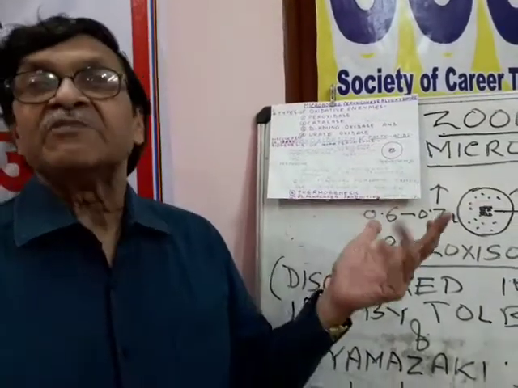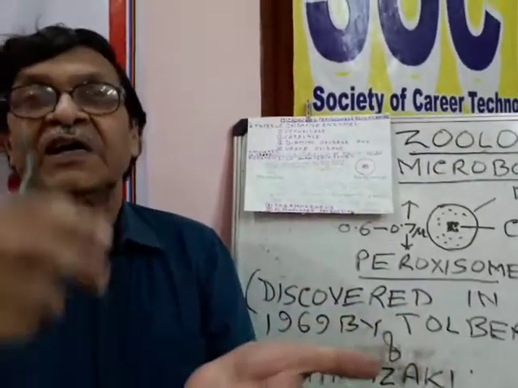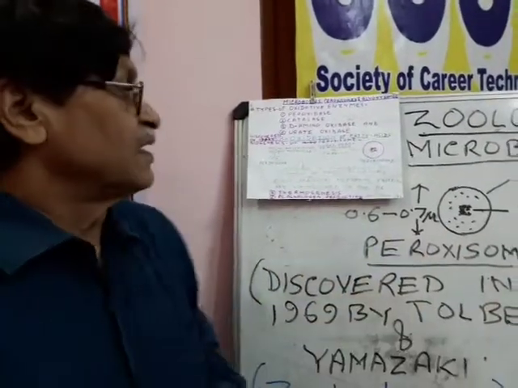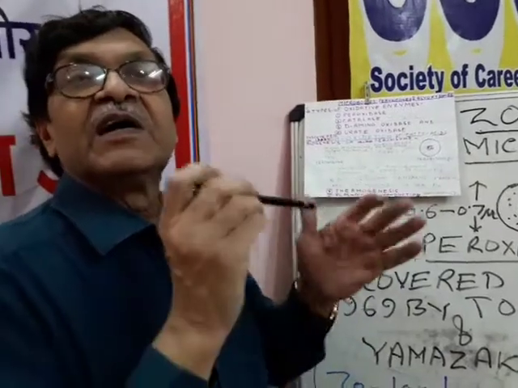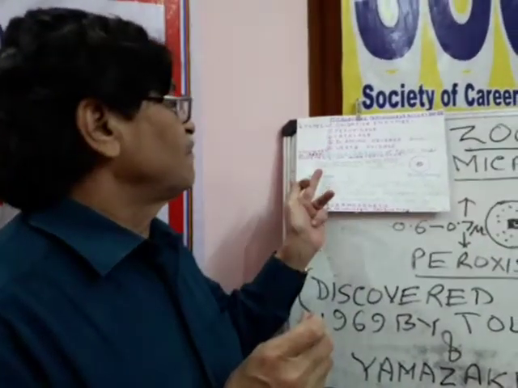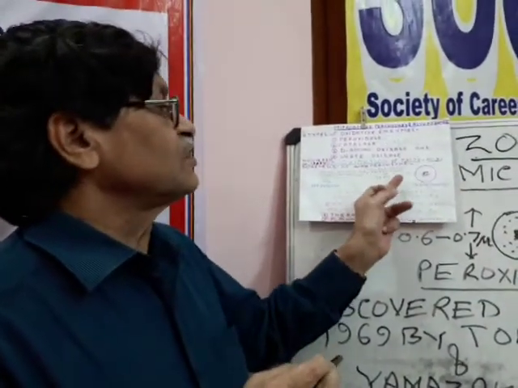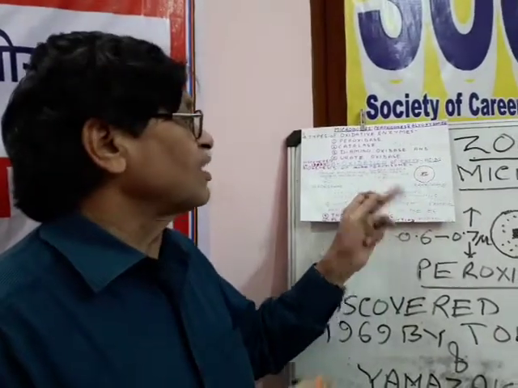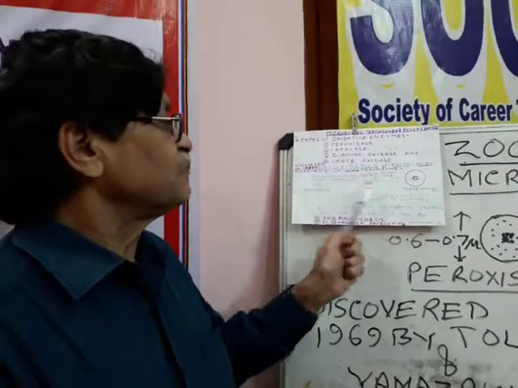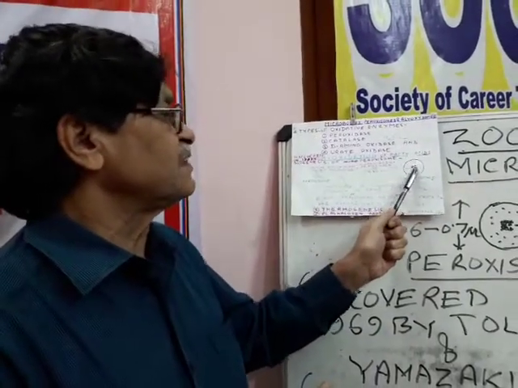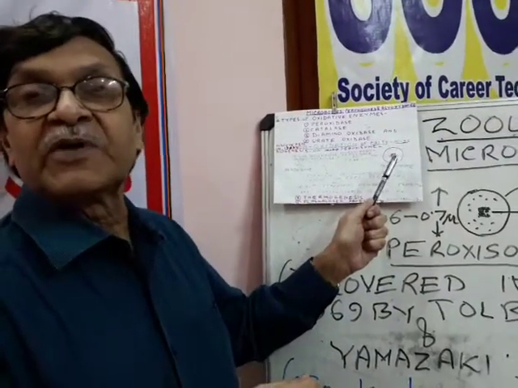For observing them under a microscope, anti-catalase antibodies are bound and then attached with a colored compound, horseradish peroxidase or ferritin granules. They get deposited in the center of the peroxisome.